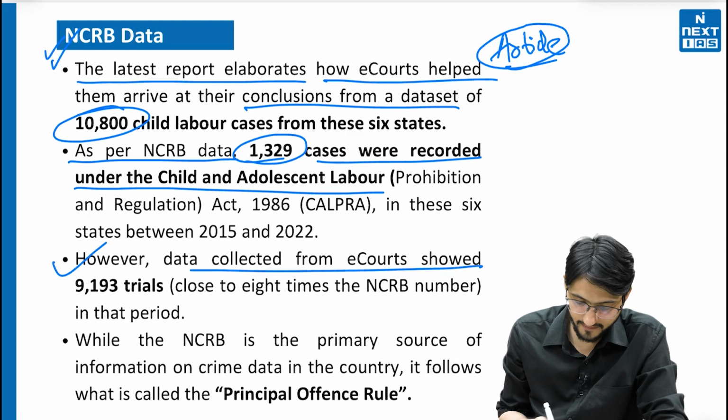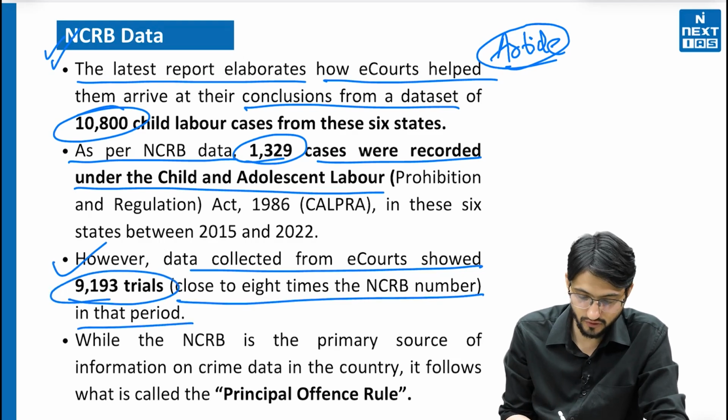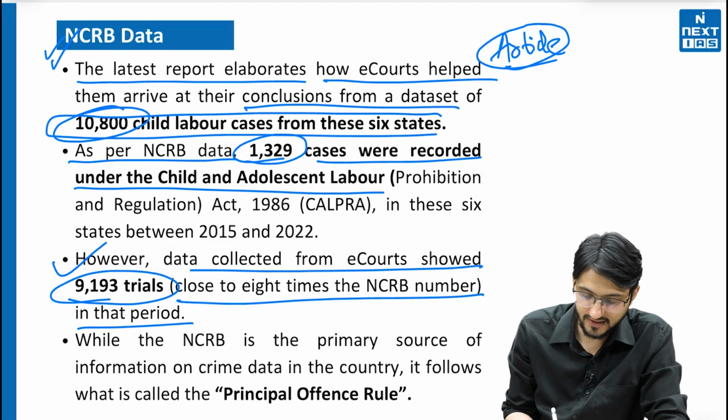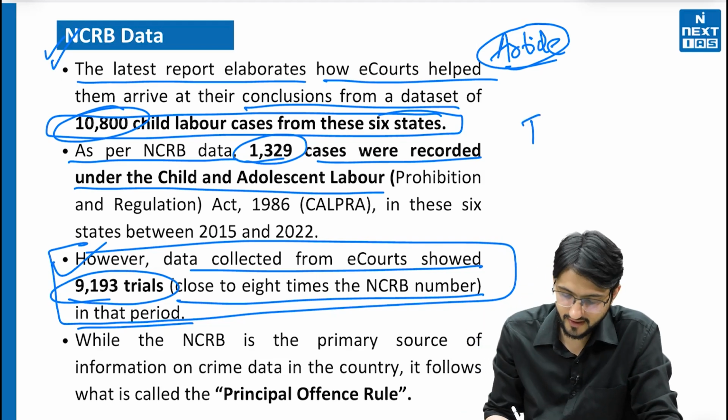However, the data collected from e-court showed 9,193, close to 8 times NCRB. So basically this is child labor cases, and this data is saying that trials are going on. So don't confuse, remember one of them. There are two data, don't get confused.